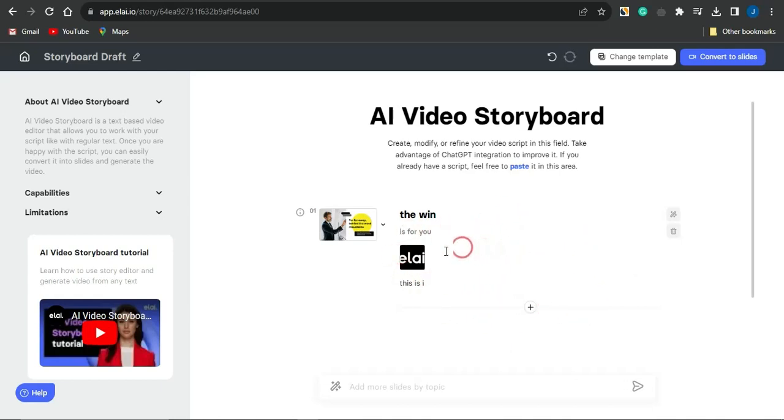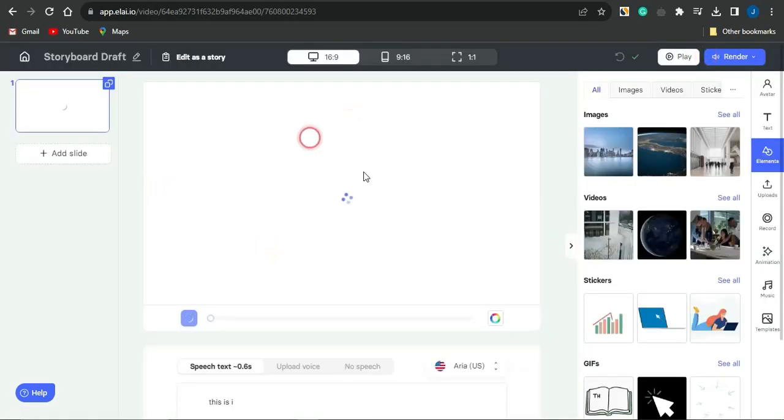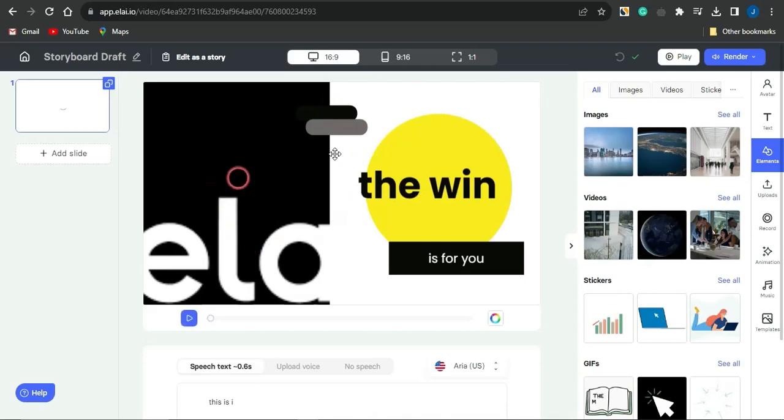Once you're done with this section right here, you want to put in a plus icon right here to add in another scene. And once you are done, simply click on convert to slide. If you do click on convert to slide right here guys, you're going to see what's going to happen. It's going to create a slide right here for you, and you can see how the slide looks with my image right here. You can see that particular title and the subtitle right here, but it's still loading up. You can see that better once it loads up successfully. You could also go on to adding more slides and editing that.